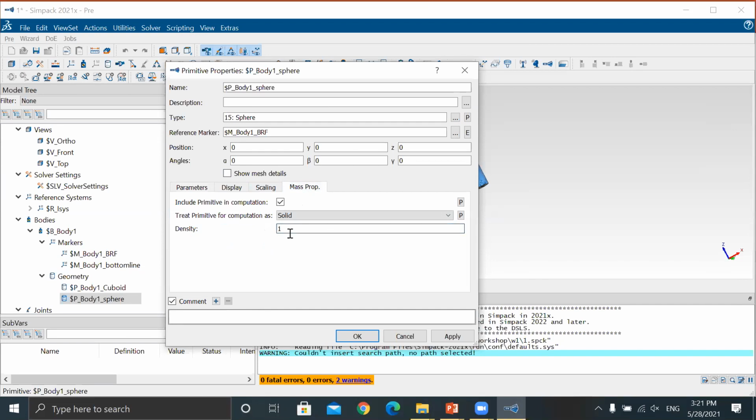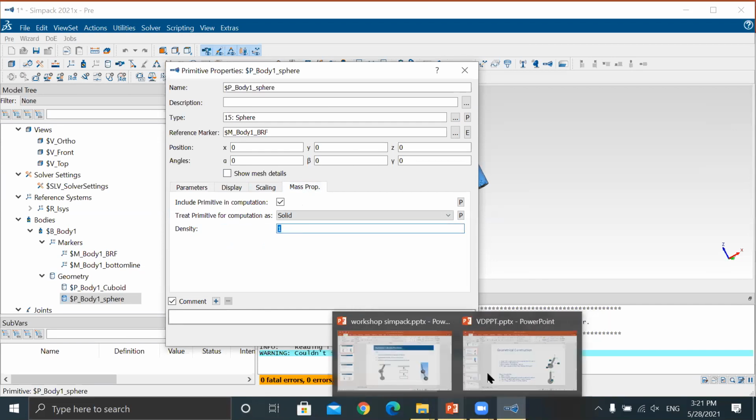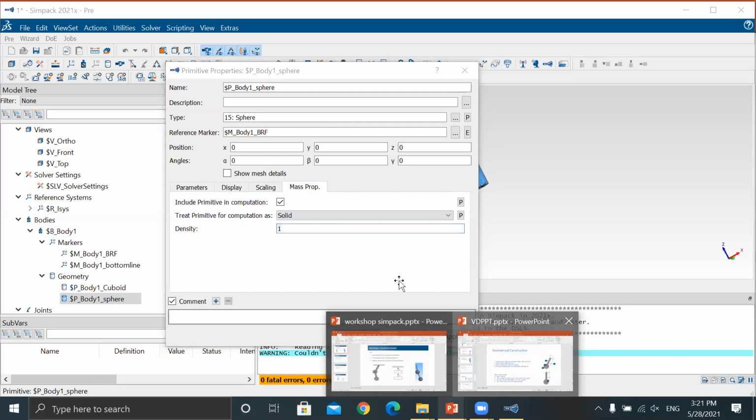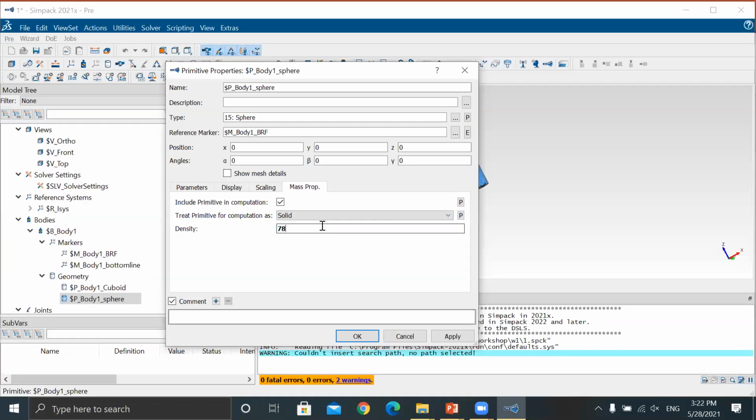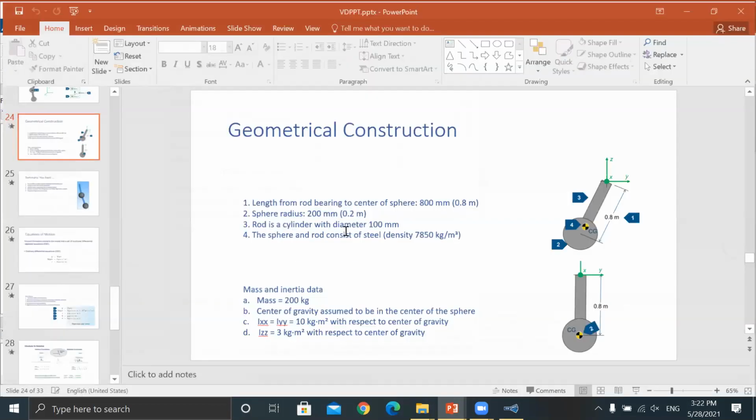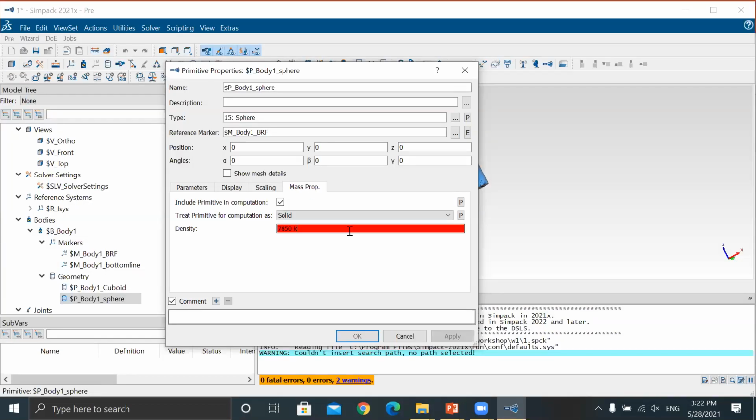So the density is how much? 7850. What's the unit here? Kg per meter cube. Kg slash per meter, look, shift and 6, then 3.